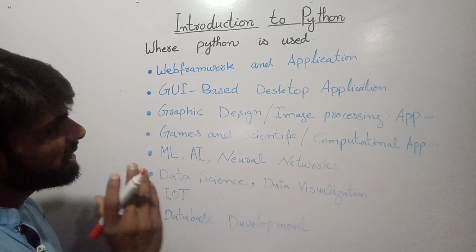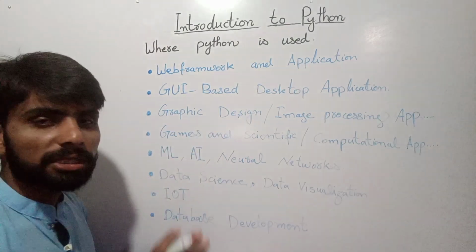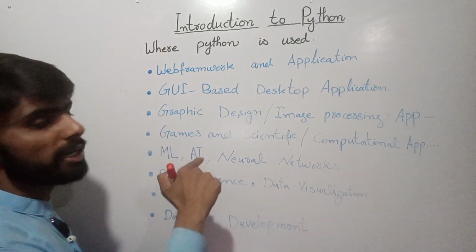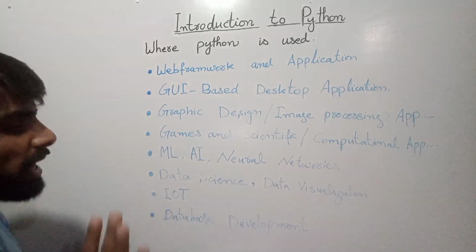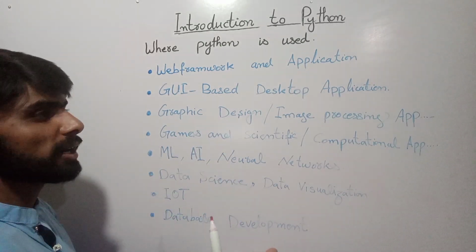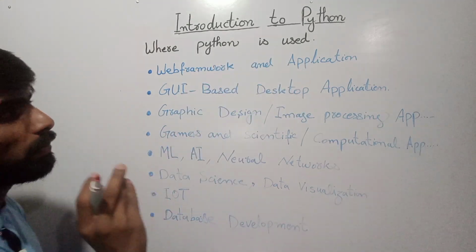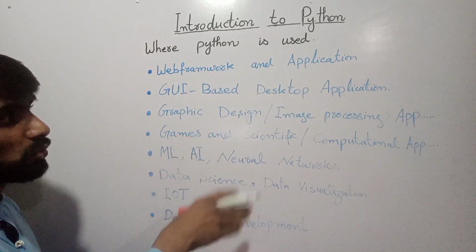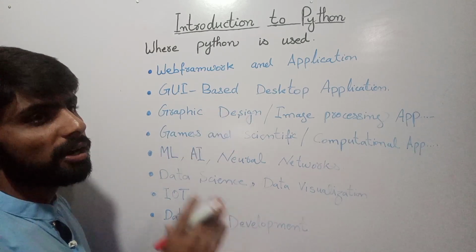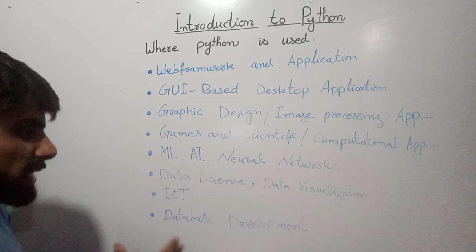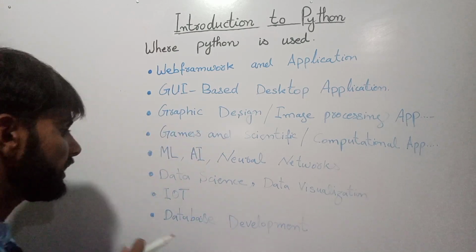But it is not the only language used in those domains; any other language is also used. But these are front end design. It is a very popular language because it is very easy to use for all interface development. So that's why it is a very popular language.